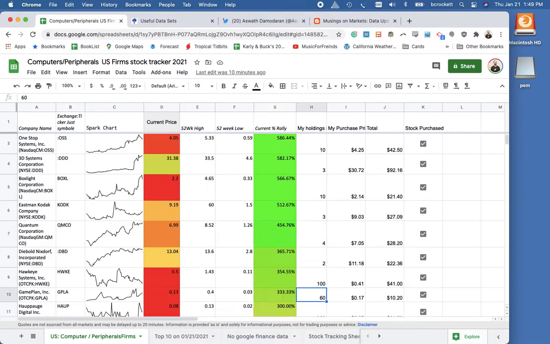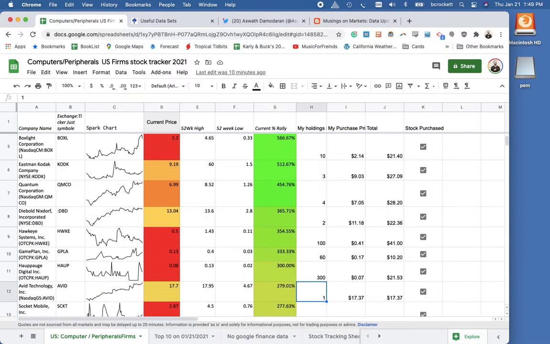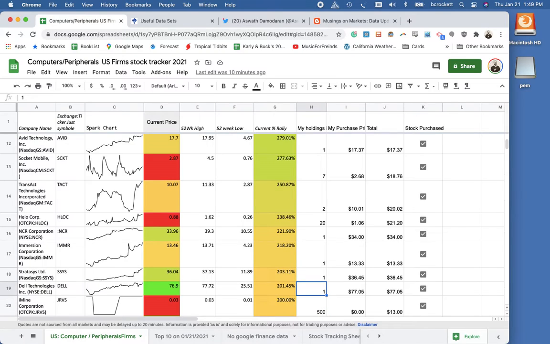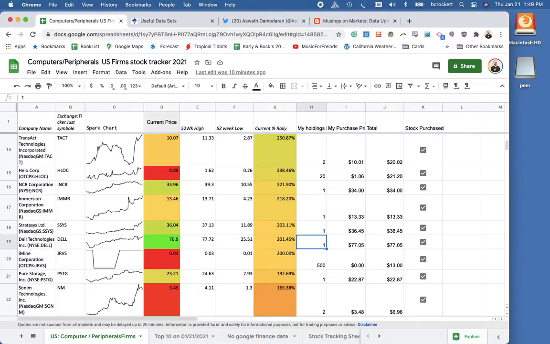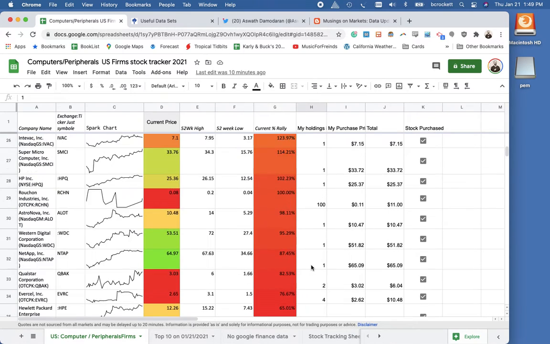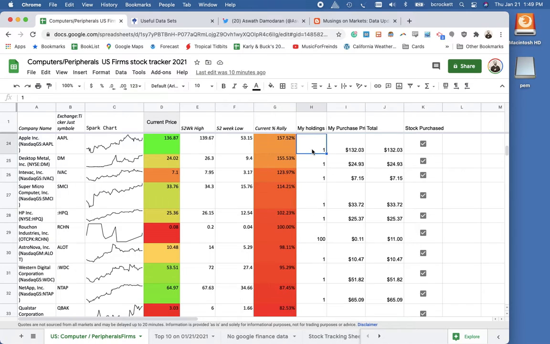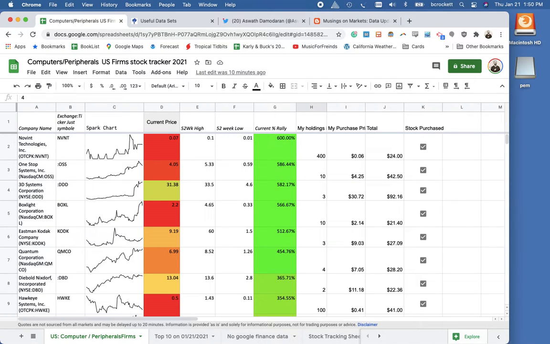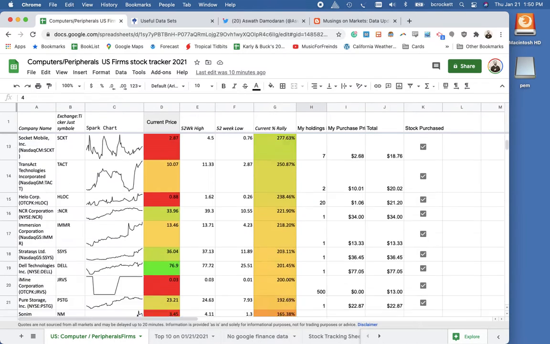For the most part, they're fairly evenly weighted, except for the bigger companies that are traded higher, and I'm happy spending a little more money on those companies like Dell, buying one share for 80, or Apple, which was actually the most expensive, 132 when I purchased it. But the rest of these I for the most part kept my investment in the $20 range.